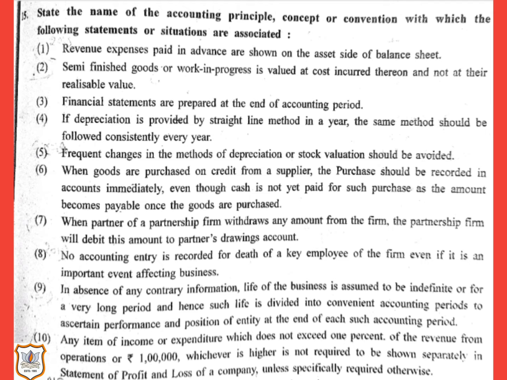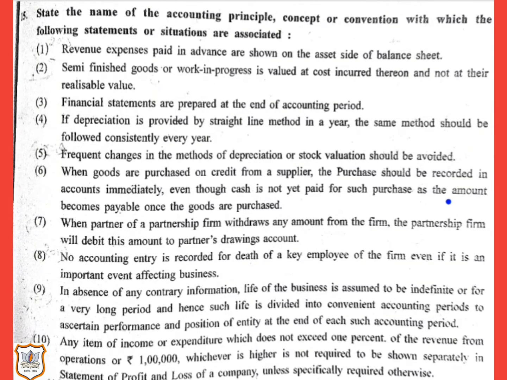However, because of going concern assumption, we assume that the manufacturing process will be carried out till completion of finished goods, and therefore the final product will emerge. Hence, such semi-finished goods are valued on the basis of cost incurred thereon and not at their realizable value in